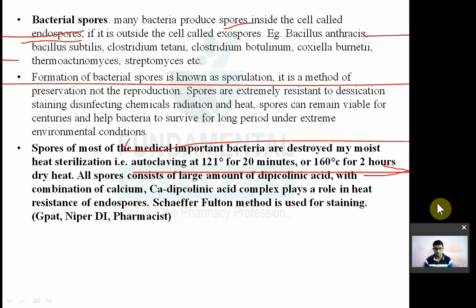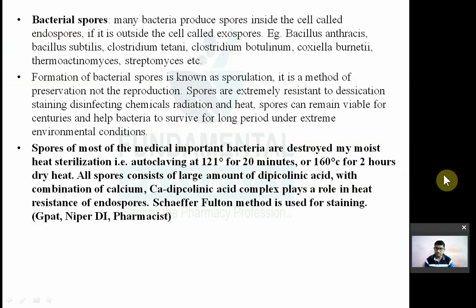All spores consist of a large amount of dipicolinic acid. Because of that dipicolinic acid, bacteria are resistant to sterilization.